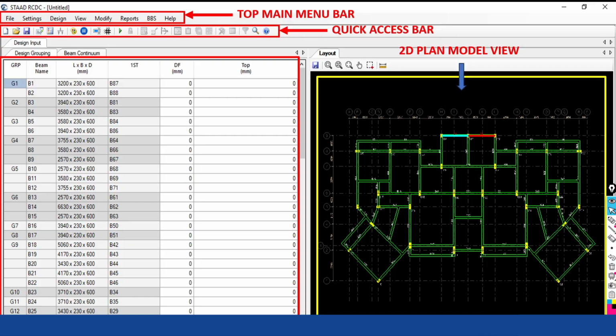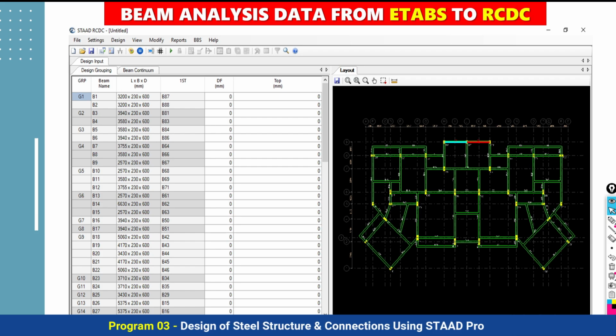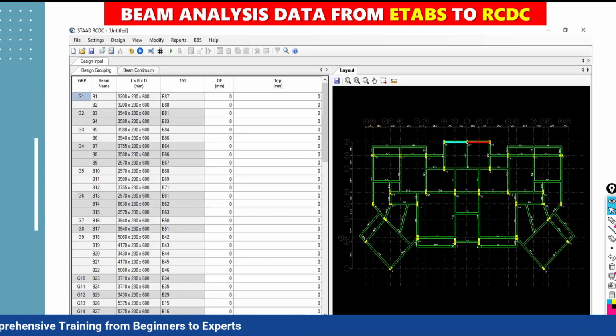Now this is the STAAD RCDC interface for the purpose of designing different elements. Suppose you would like to design the beam: how to import the results, how to export the results, how to perform the analysis in ETABS, then how to export it, what file format to choose, if any error is happening, why the error is happening, output stations, how to decide the output station, everything we will discuss in detail.